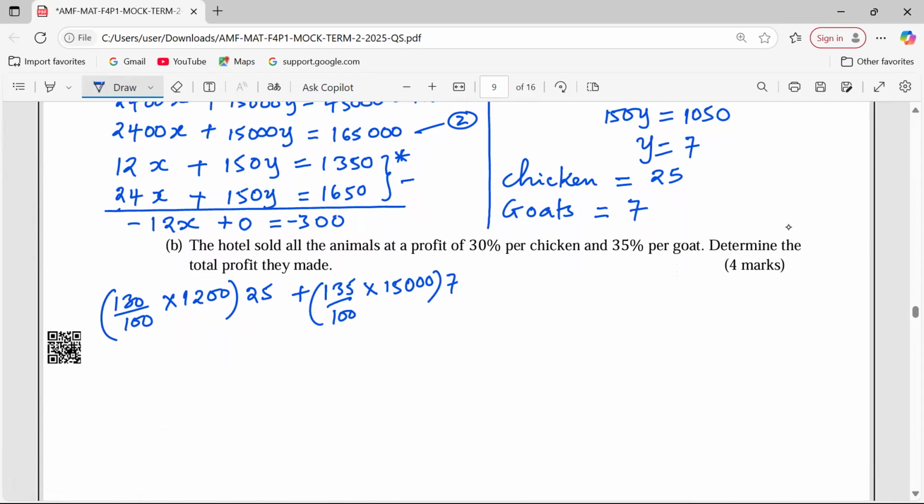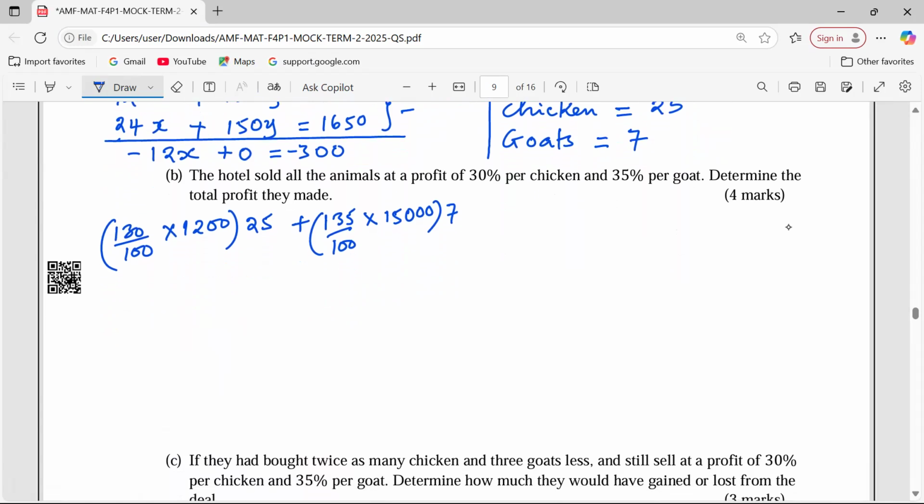The total selling price. So I will multiply 130 times 12, then I multiply by 25. So I'm getting 39,000 from the sale of chicken. Then for the goats, 135 by 150 by 7. And I'm getting 141,750 from the sale of goats. That means the total selling price shall be